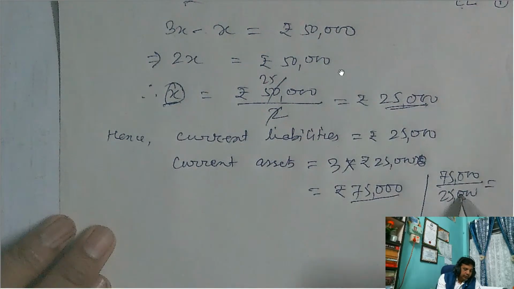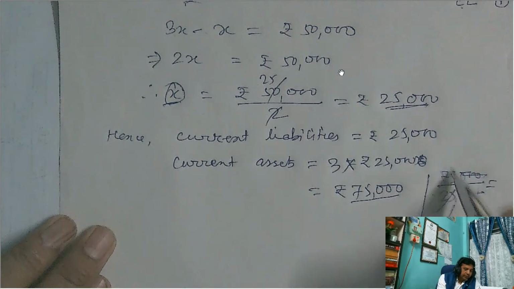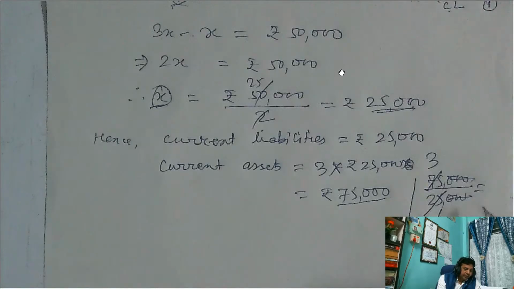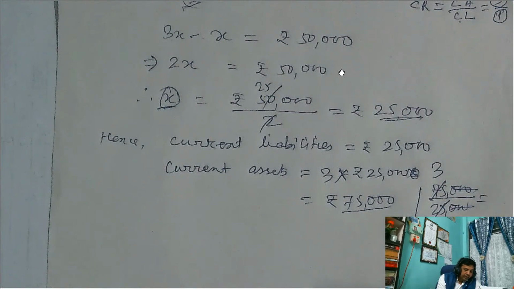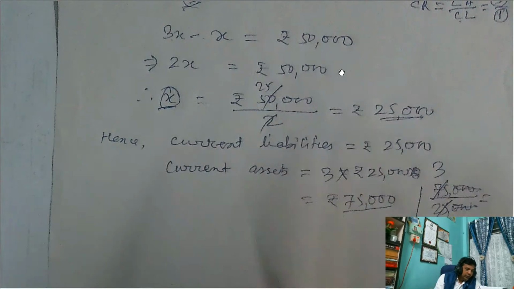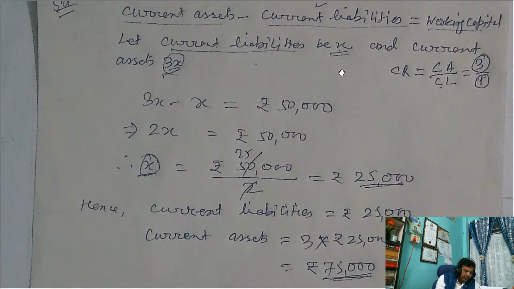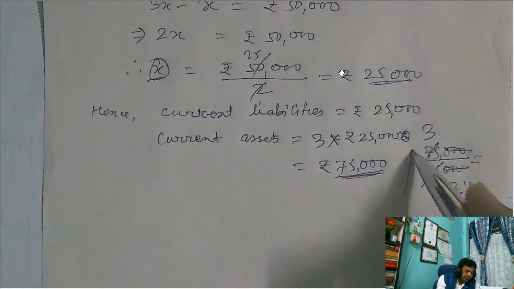Here, 25 times 3 is 75. So here you got 3 is to 1. That means the values which you got are correct. This is for verification purpose, to check whether the value which you calculated is correct or incorrect. If you are getting the same ratio 3 is to 1, that means the value is correct. So in this way we can verify it. Okay, it is for verification purpose.